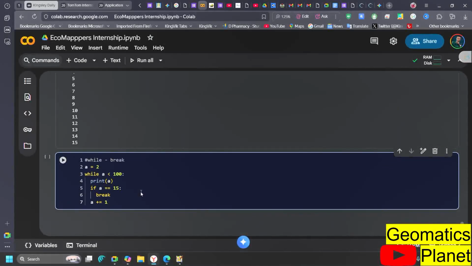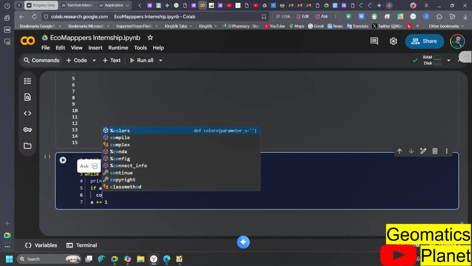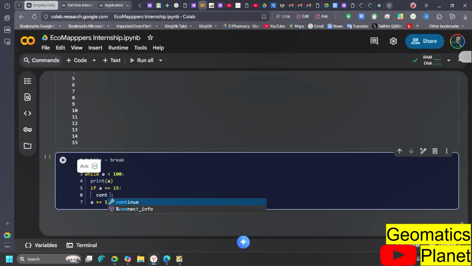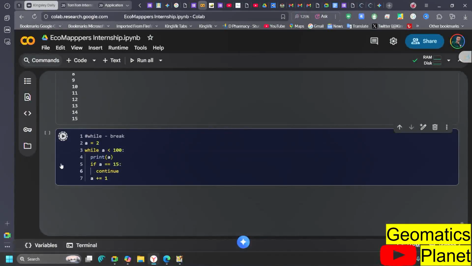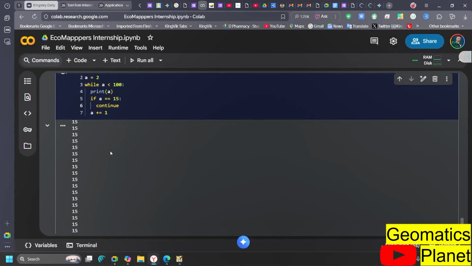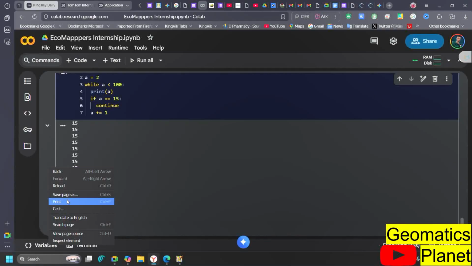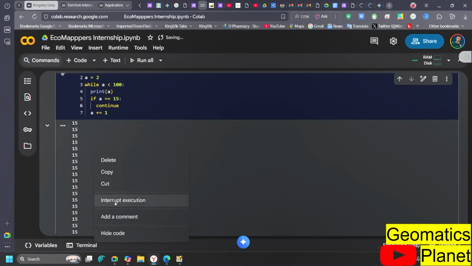Also, we have continue. We use continue to do the next iteration. If you want the same thing and you want it to continue, you can also do the same thing. So in this way, instead of using break, you use continue. It's a keyword, so you use it on continue. What it means is that in this particular part you need it to continue. You can see here, because we say it equals 15, it's going to run into an infinite loop, because I say plus 1 here. To make it not like this, I'm going to stop it by right-clicking on it and saying interrupt the execution.